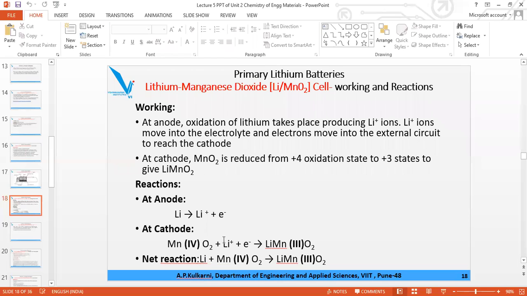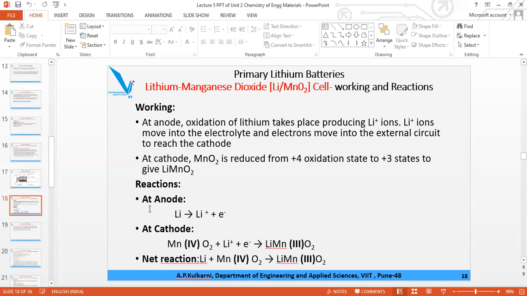Unlike the normal reduction reaction, here not only the electron is involved, but also lithium gets captured in the lattice of the MnO2. Earlier the oxidation state was 4 and later it changes to 3. Again, this is important for MCQ questions.